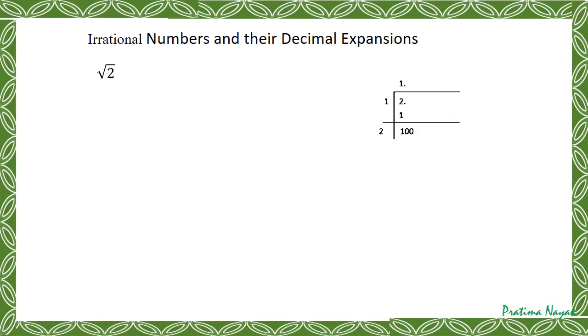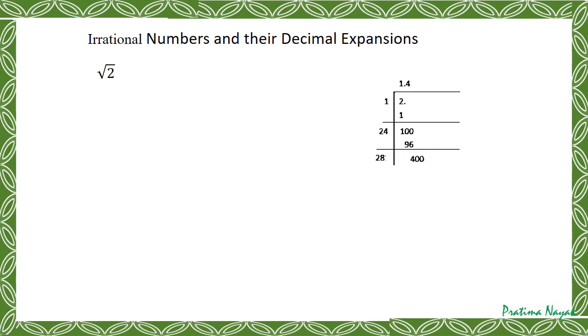When I put a decimal, it will take 2 zeros. Now I have to think of a number which will be multiplied with the same number. Suppose I put here 24, then 24 fours are 96, which is less than 100. So I'll put 4, 24 fours are 96. 24 plus 4, again the divisor will be added to the quotient and it will be 28.